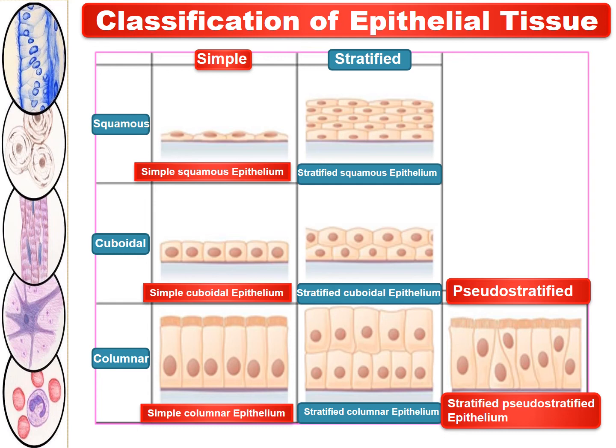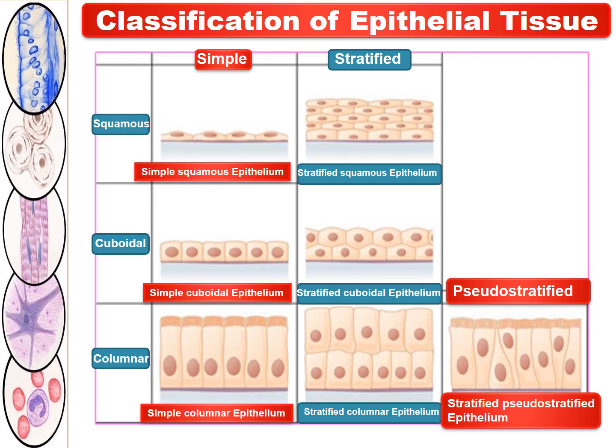So if a single layer of cells is there and they are the squamous type, then this is called simple squamous epithelium. Just beside this, if the layers are more than one, then this squamous epithelium is called stratified squamous epithelium.